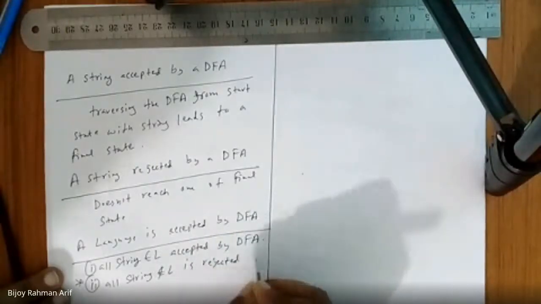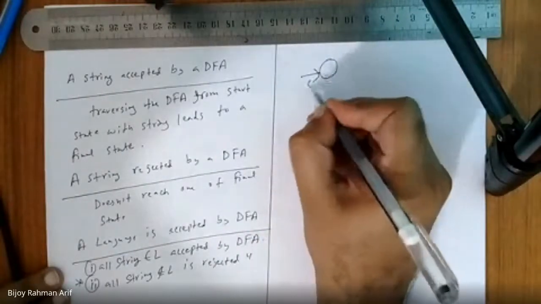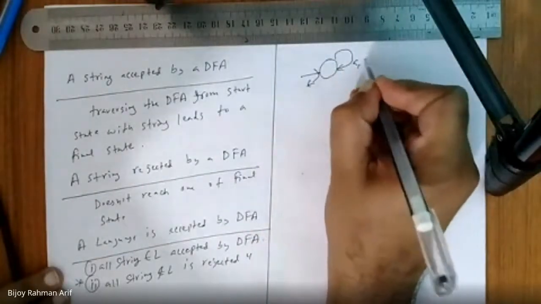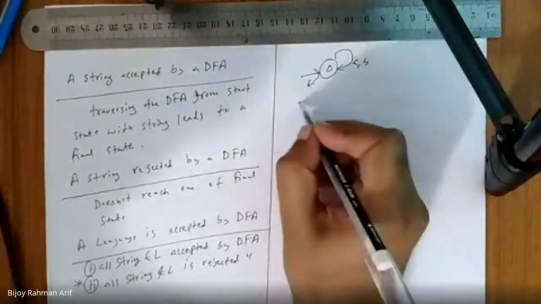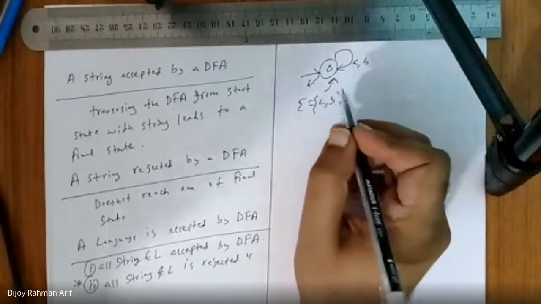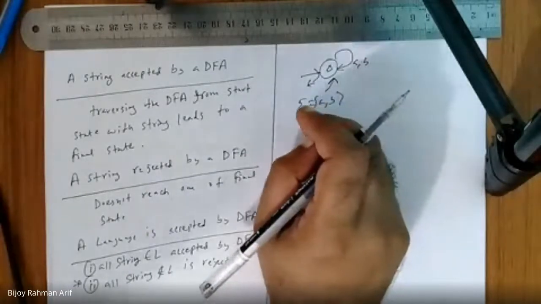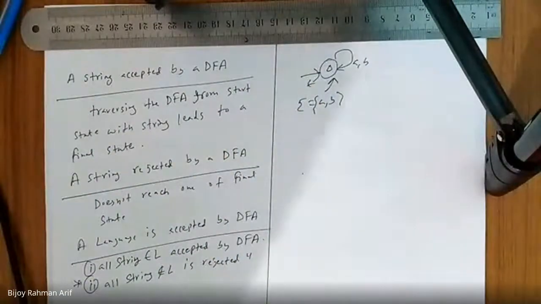That is equally important, because we know that if we draw a finite automata, it is going to accept any string possible over sigma A, comma B. Am I right? That does not mean it is actually a correct finite automata for any language. Why not?